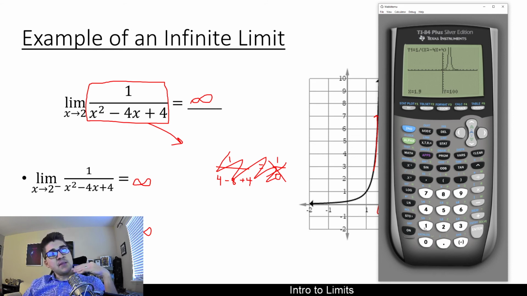And what happens if I get closer and closer to 2? That's the question that the limit is asking. What happens as it approaches 2 from the left? Well, I get 100. Well, what if I get a little closer? What if I try 1.99? That's what I'd recommend, try getting closer and closer, seeing what happens. Now, if I plug in 1.99, I get 10,000. What if I plug in 1.999? I get 1 million. And what I could see is that this is going to become infinitely large.